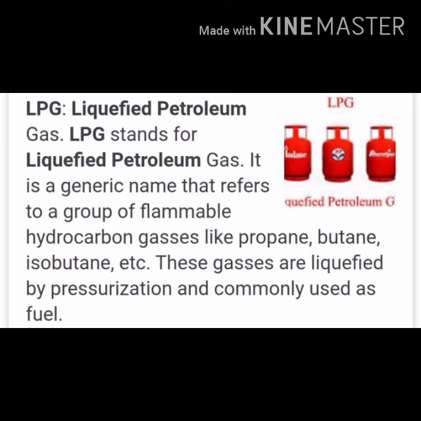You can feel that when the cylinder is empty, there is no weight, and when the cylinder is full, there is a particular weight. So a large volume of gas can be compressed into a small cylinder and it is easy to transport. So these are the characteristics of gases.